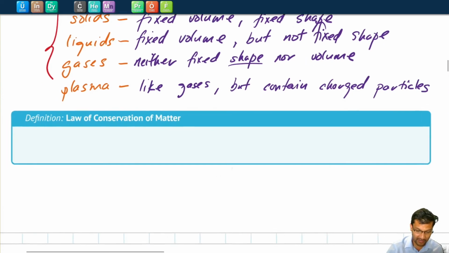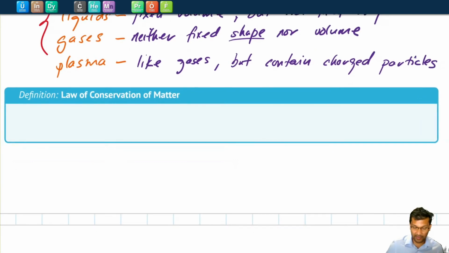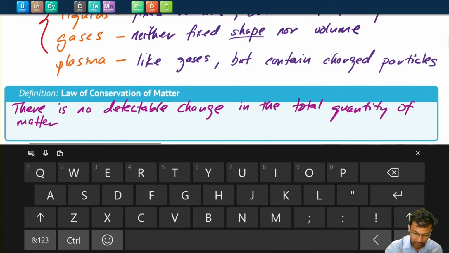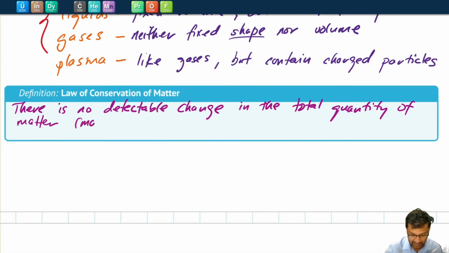And for the law of the conservation of matter, what we've observed over time is that there is no detectable change in the total quantity of matter, and here I'm just going to put in parentheses mass, when matter converts from one form to another.